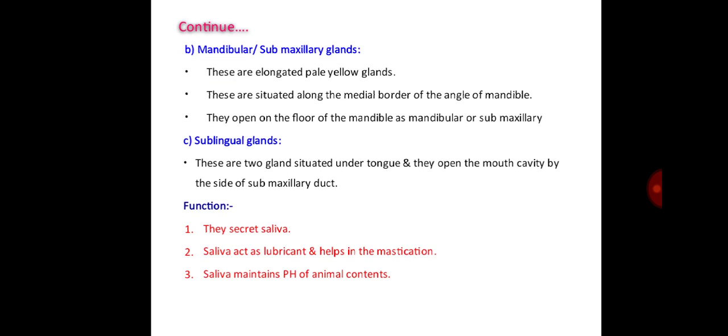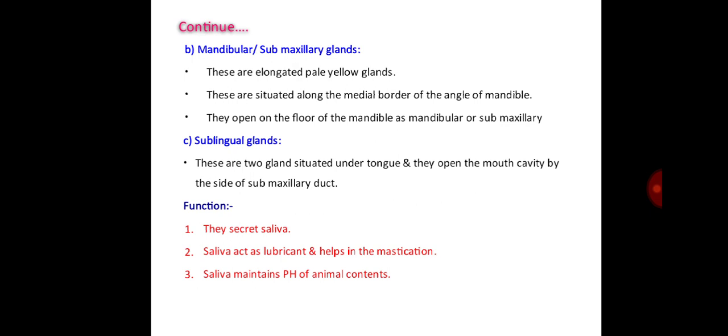Then mandibular or submaxillary glands. These are elongated pale yellow glands. These are situated along the medial border of the angle of the mandible. They open on the floor of the mouth as the mandibular or submaxillary duct. Then sublingual glands. These are two glands situated under the tongue and they open into the mouth cavity by the side of the submaxillary ducts. The function of these glands is that they secrete saliva.